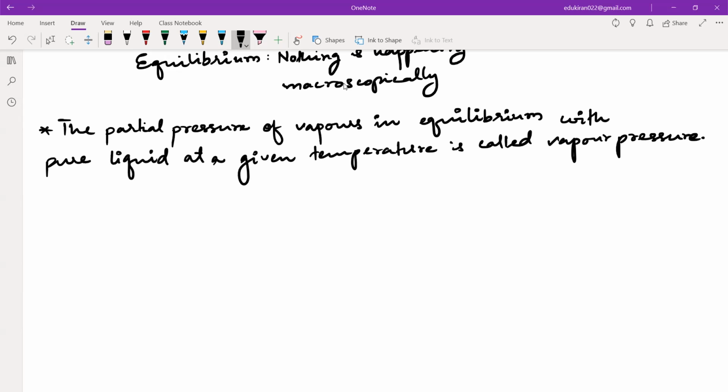The partial pressure of vapors in equilibrium with the pure liquid, whatever pressure is applied on the container's wall, that pressure is the vapor pressure.